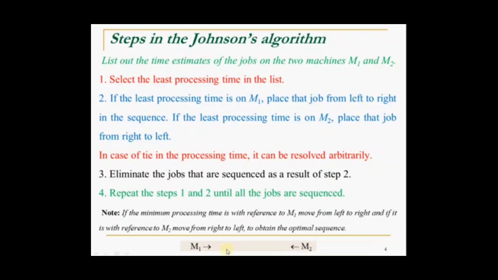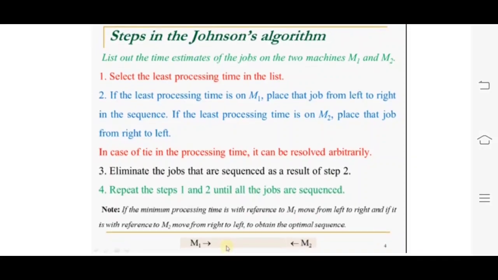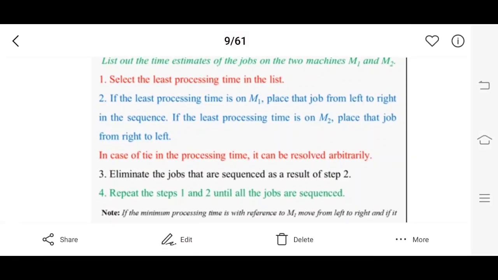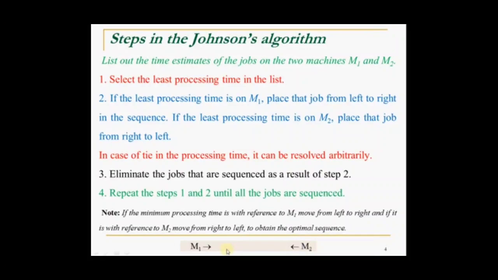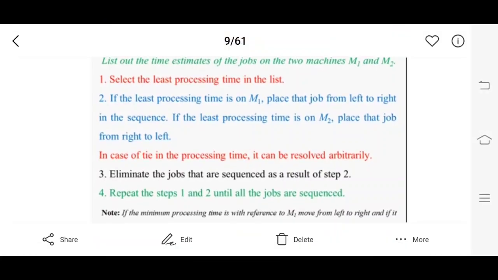If the least processing time occurs on the M2 machine, meaning the second machine, then place that particular job from the right to left. We will look into this while solving the problem. The next step is to eliminate the jobs that are sequenced as a result of step 2. For example, just think you have 5 jobs.